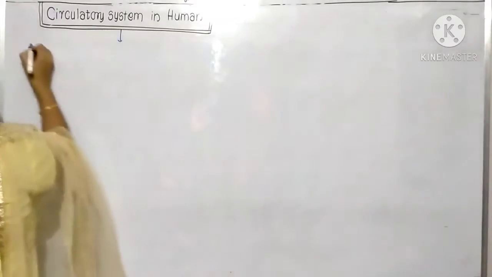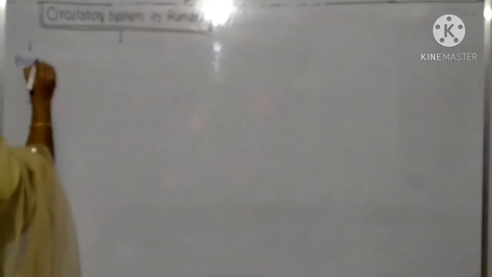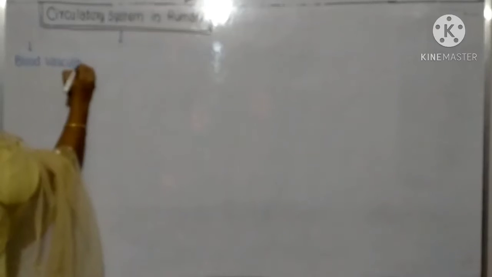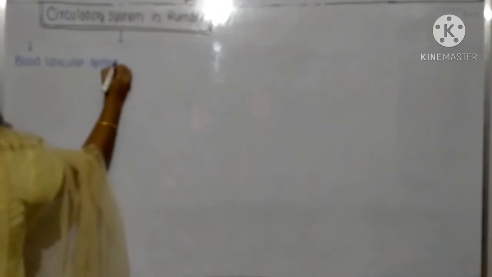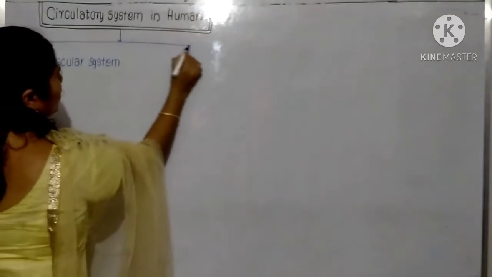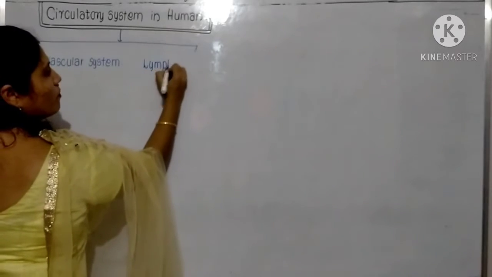The first one is known as the blood vascular system. And the second one is known as the lymphatic system.